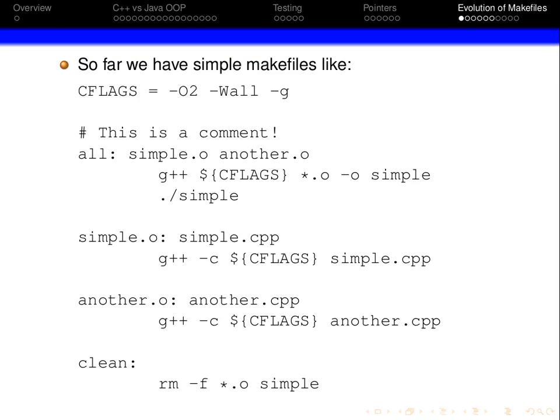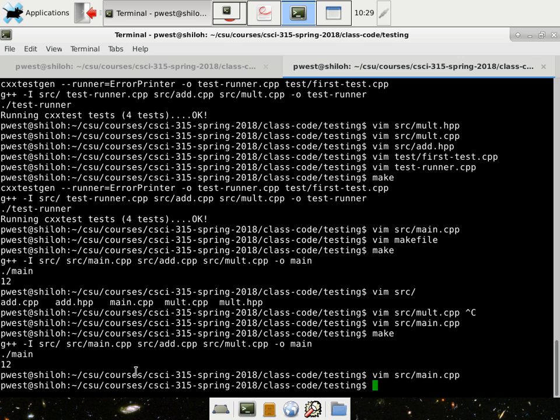That is true. Okay, let's figure out how we can make our makefiles happy. So far we've created simple makefiles like this. Let's go ahead and type that all out in code real fast so I can show you how this evolves.